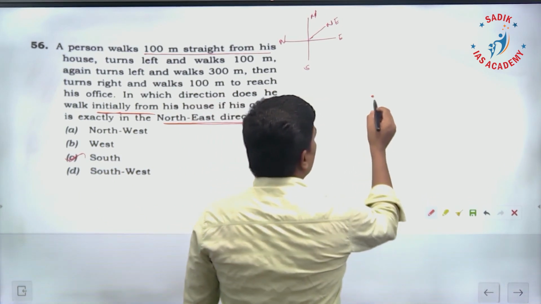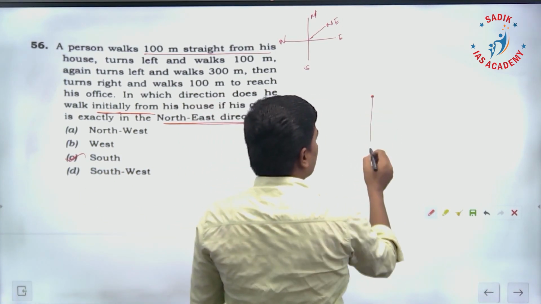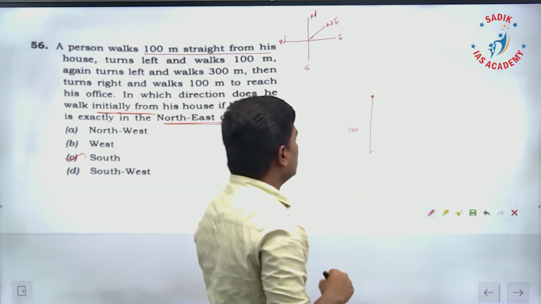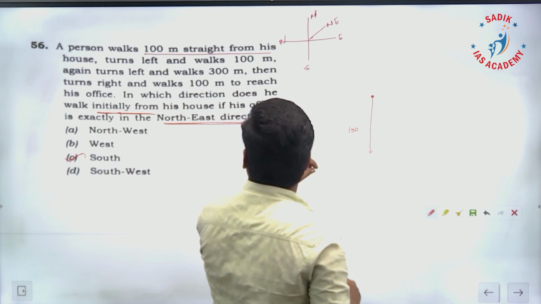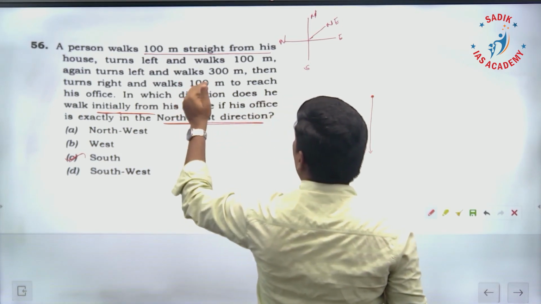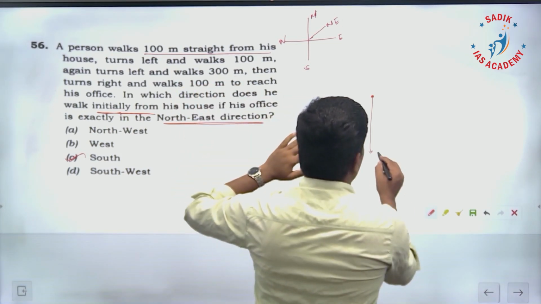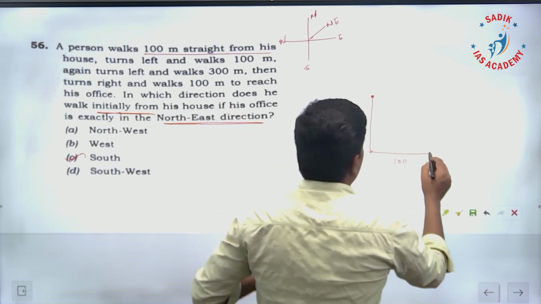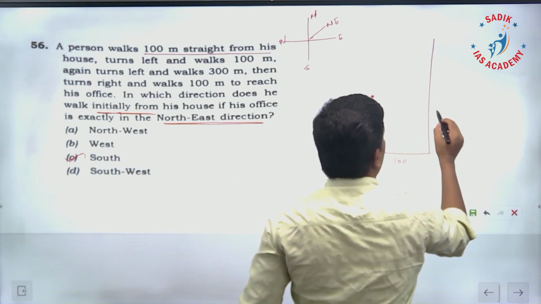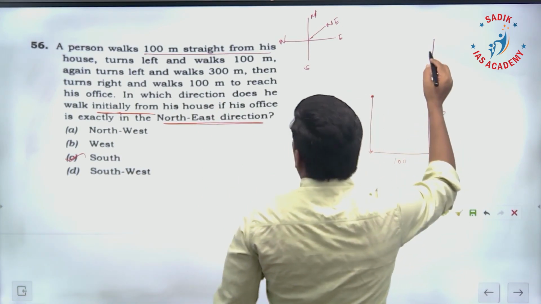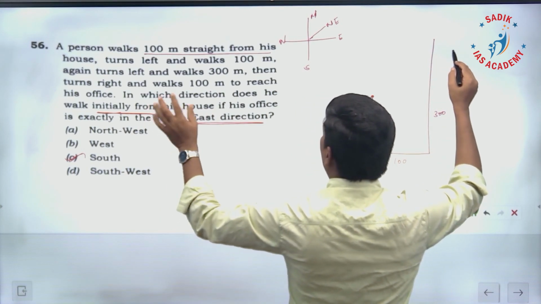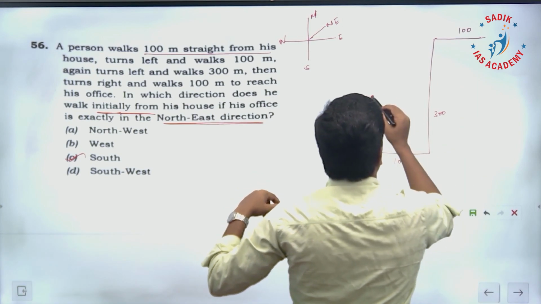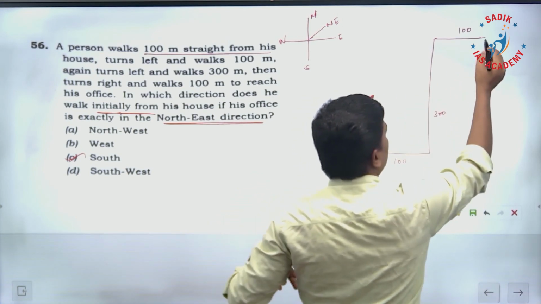South. Suppose he is moving first, his house is here, he is moving towards south 100 meter. Then he turns left and walks 100 meter, and then he turns left again and walks 300 meter. Then he turns right and walks 100 meter. Now this is the starting point, this is the ending point.